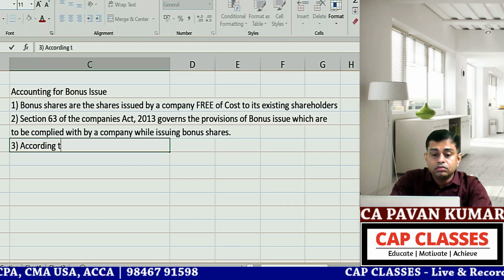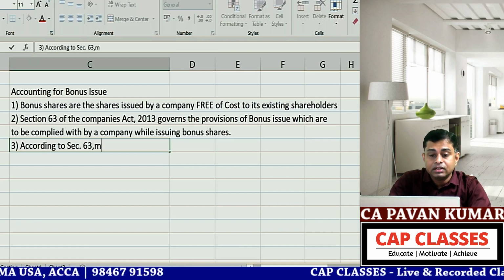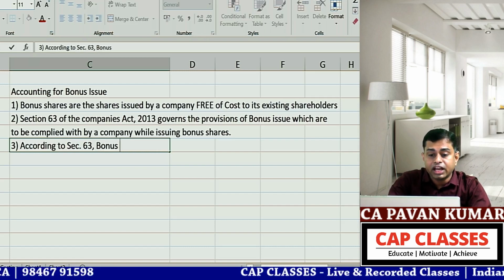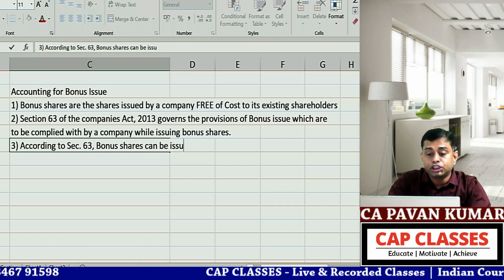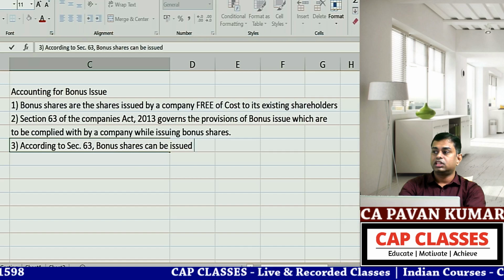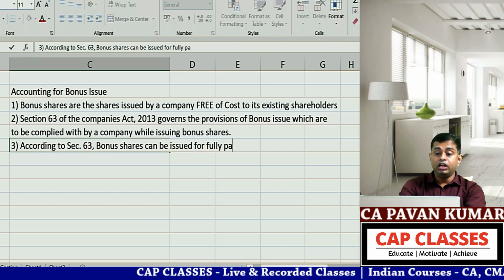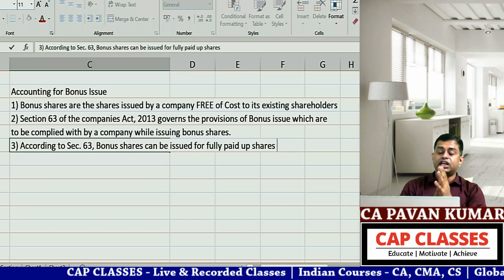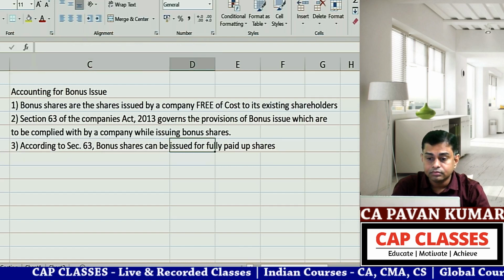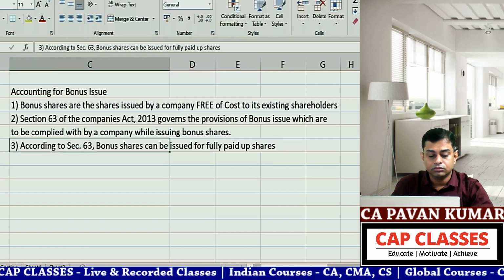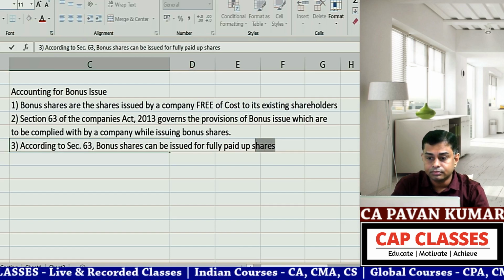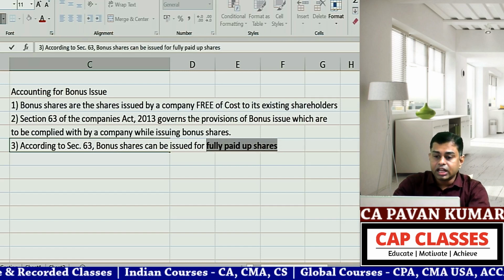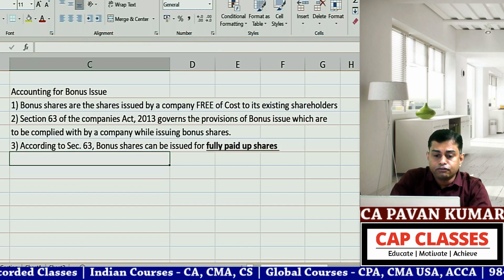According to Section 63, bonus shares can be issued for fully paid up shares. Underline: bonus shares can be issued for fully paid up shares out of